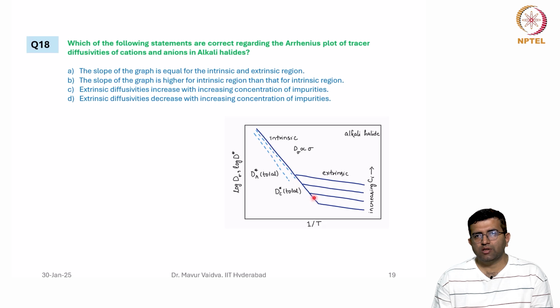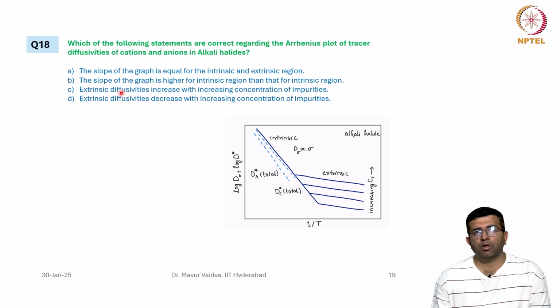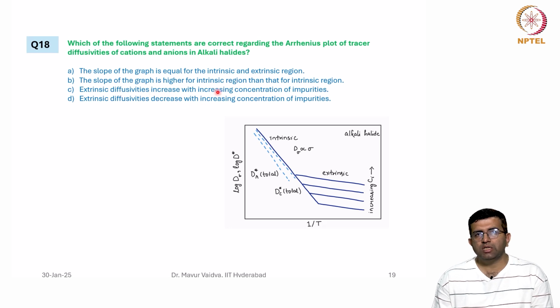Extrinsic diffusivities decrease with increasing concentration of impurities. The diffusivities actually go up. Option C is correct: extrinsic diffusivities increase with increasing concentration of impurities. Whereas D, extrinsic diffusivities decrease with increasing concentration of impurities, is not a correct statement. So the correct options are B and C.